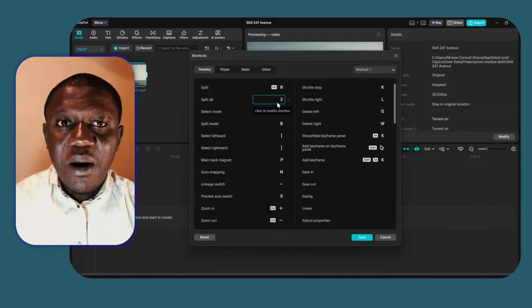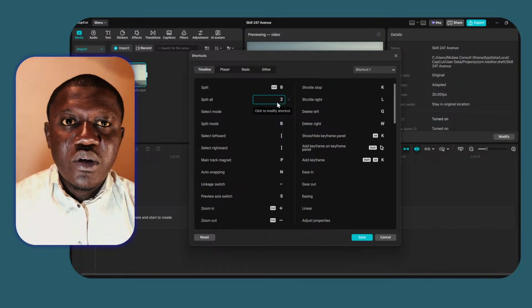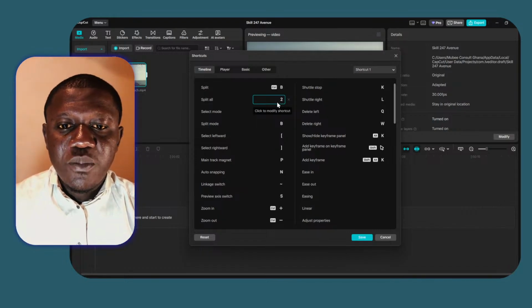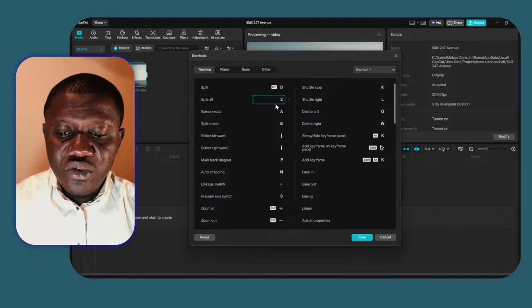And when I do it forward again and tap on 2, it will take off. And when I move forward a bit and tap on Q, it will take off. Hope you can see it in real time in this demonstration. So to undo it, I'm going to click on Ctrl Z, which will undo everything that I've done here. And this is possible because of the keyboard shortcut keys that I have configured. So in real time, when you are editing, it makes your work much faster and easier.